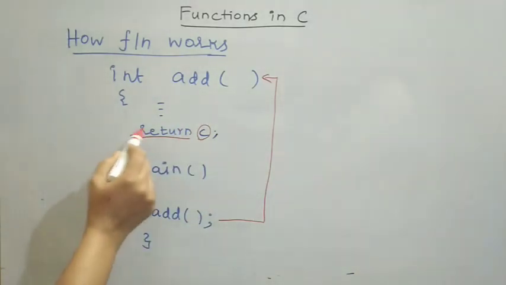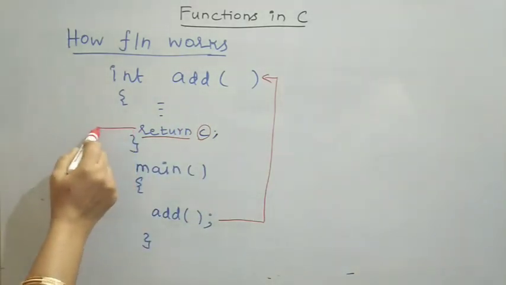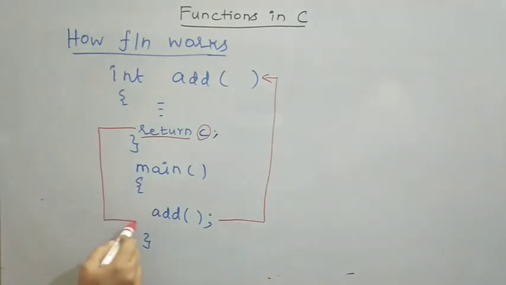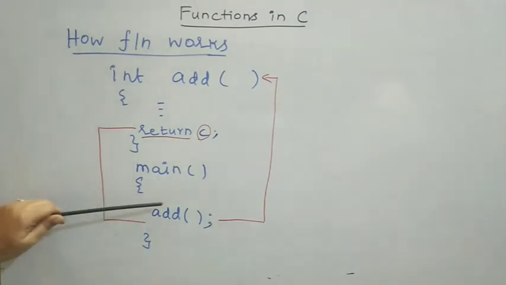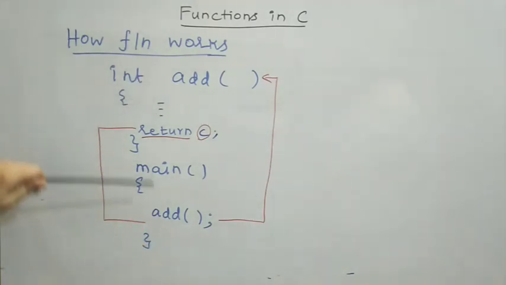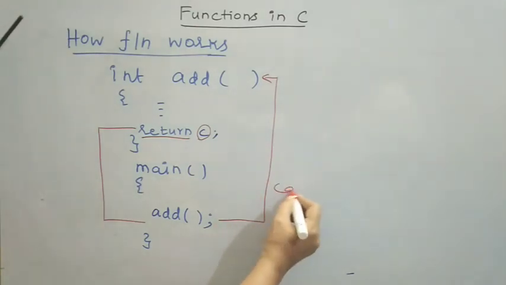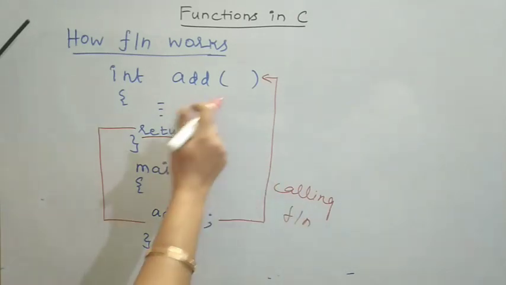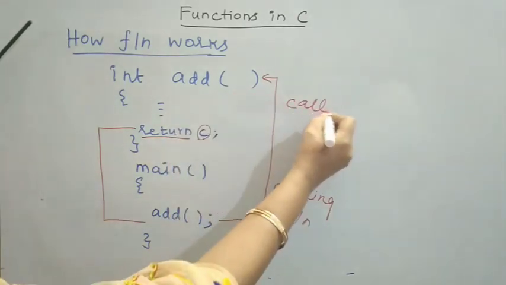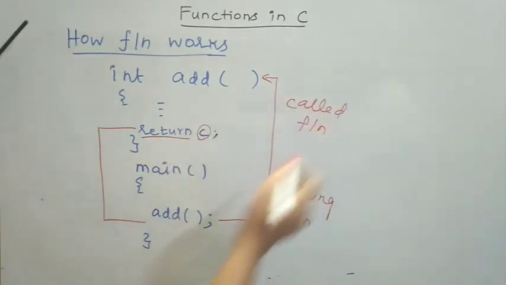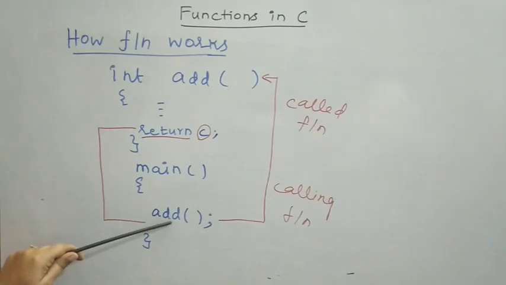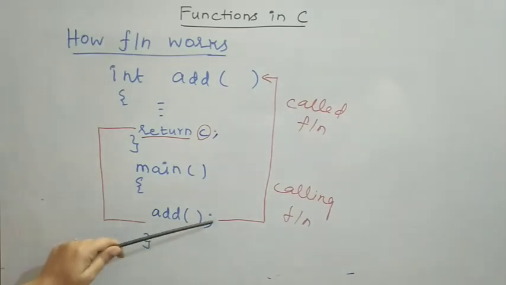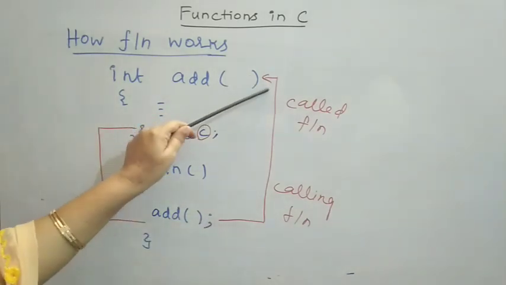Once it finds the return statement, control will transfer back. From main, we have called the function add. So main is my calling function. Which is the called function? Add is my called function. So when I find a function call inside the calling function, control is transferred to the called function.